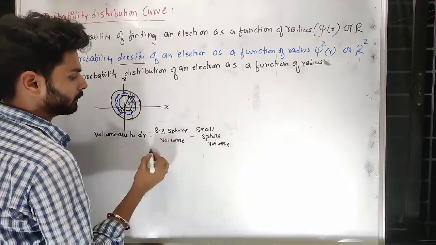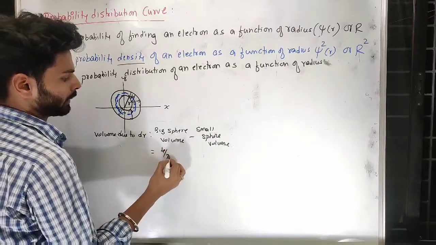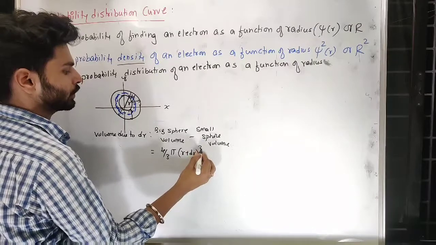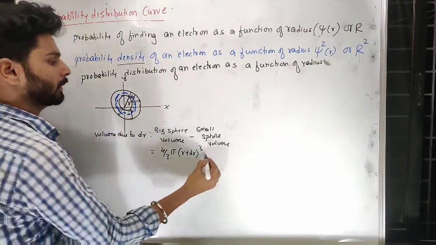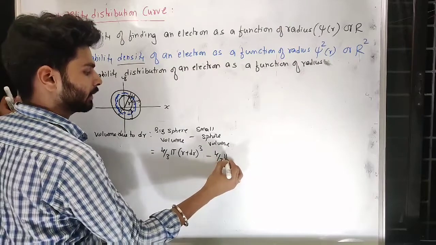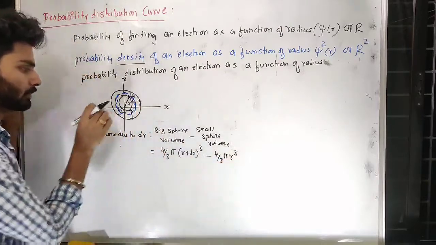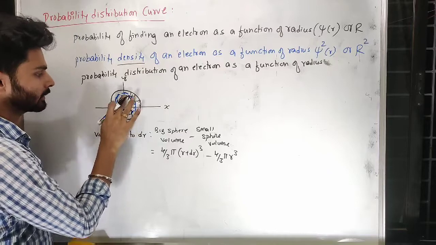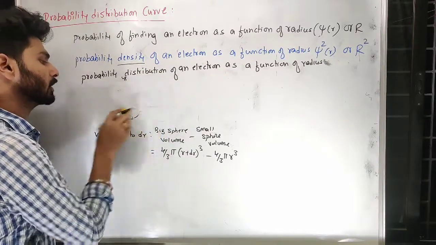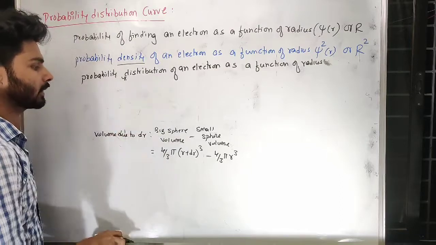Big sphere volume will be 4 by 3 pi (r plus dr) cube, minus small sphere volume will be 4 by 3 pi r cube, because we have considered smaller r as the radius of smaller sphere. Let me just draw that properly again.